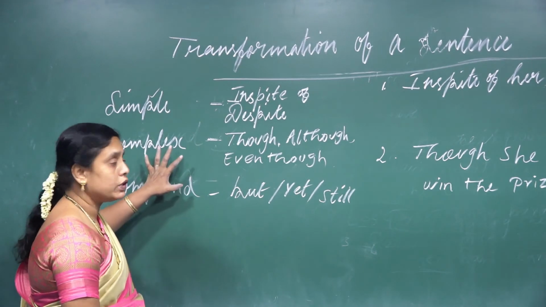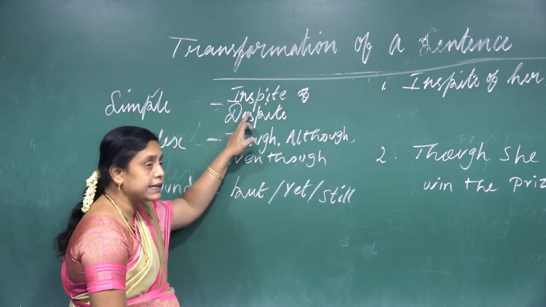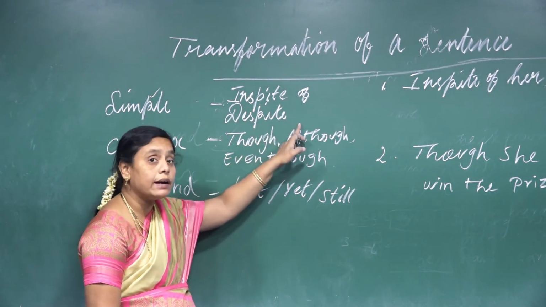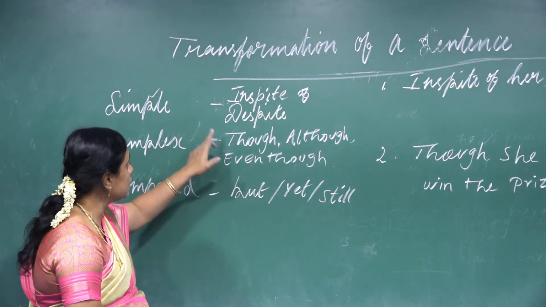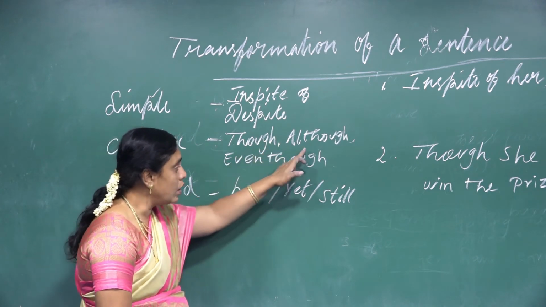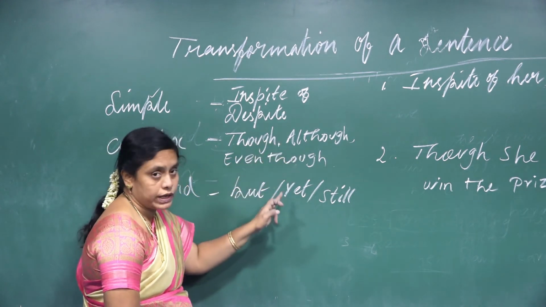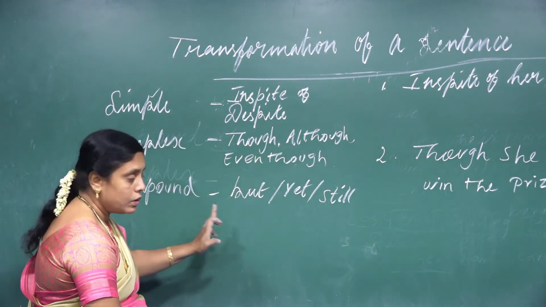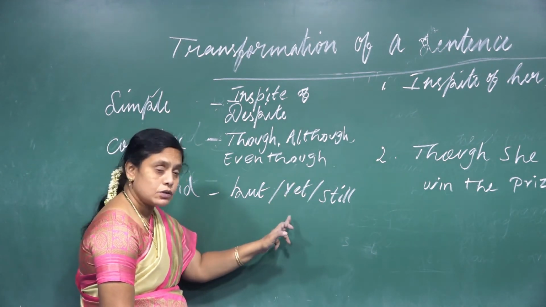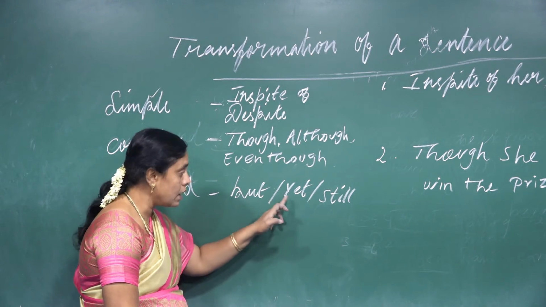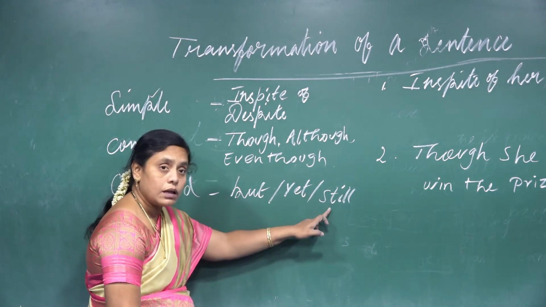So here the fourth type: simple is in spite of, despite. You should not add of or in with despite. And complex related to this type: though, although, even though. Any one you can use. And now compound: but, yet, still. I have written slash so that you may use but, otherwise yet, otherwise still.